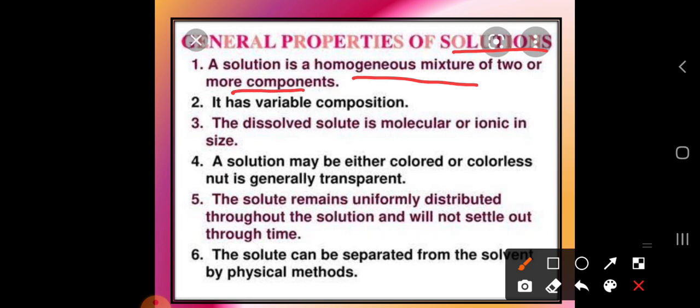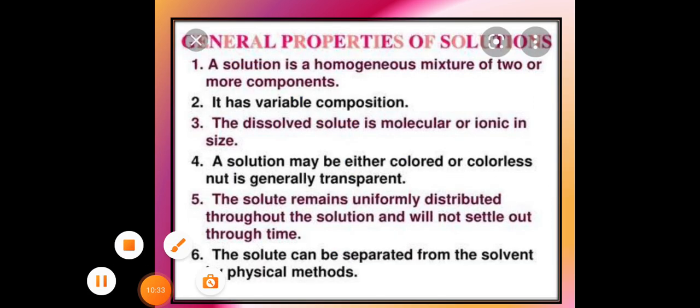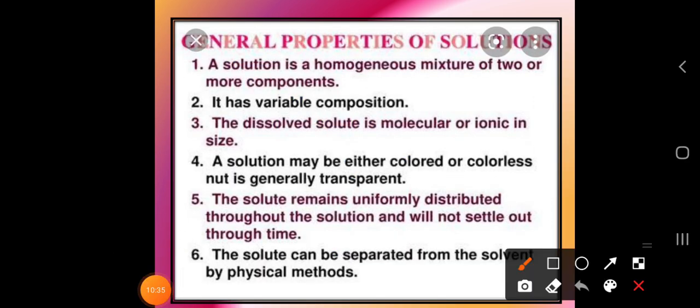Okay, so which type of mixture is it? It is a homogeneous mixture where it has a variable composition. And the dissolved solid is molecular or ionic in size. So whatever compounds we are taking, it can be in a molecular form or in an ionic form.